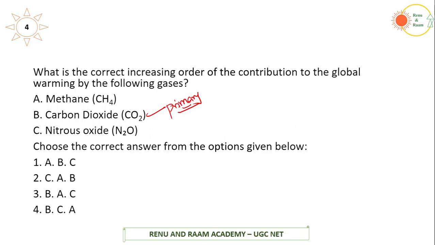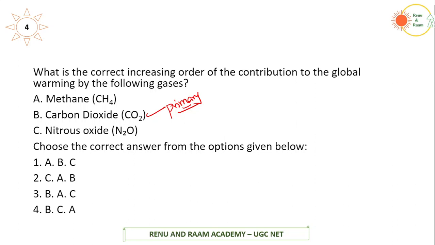And one major fact is carbon dioxide is released by both man-made activity as well as natural activity. For example, let's say there is a volcanic eruption. The volcanic eruption will cause carbon dioxide emission. But in the world, more carbon dioxide is emitted by human beings than by volcanic eruption. So carbon dioxide is a primary greenhouse gas.